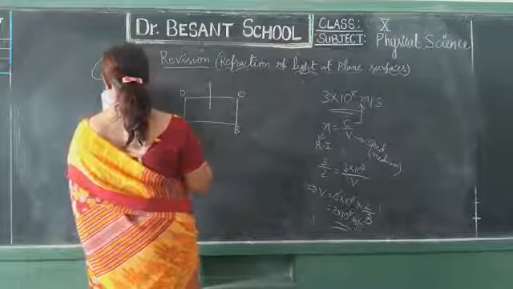Now fix two pins on this. This ray is called the incident ray. Fix two pins on this incident ray. Okay. Now observing from the other side AB, you observe these two pins. Okay, from this side you should observe these two pins and fix two more pins such that all the four pins will appear to be in a straight line. Am I clear, children? You are understanding?